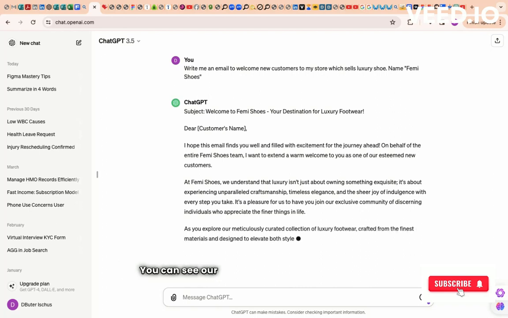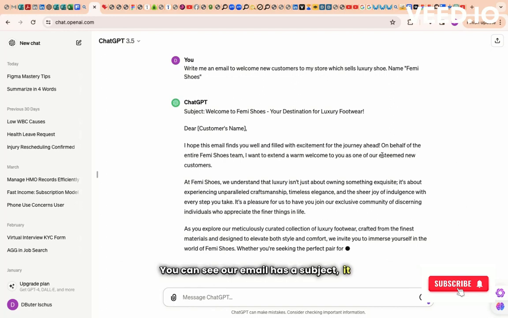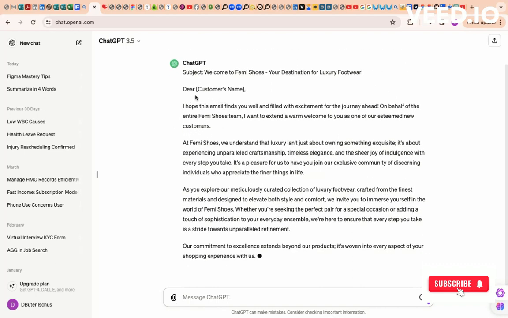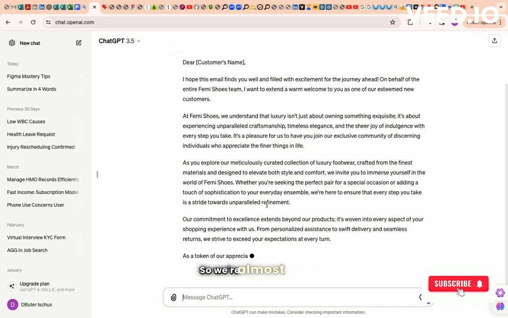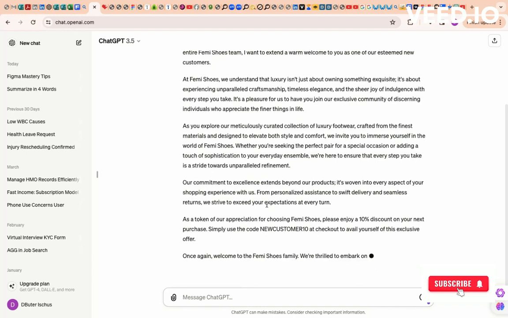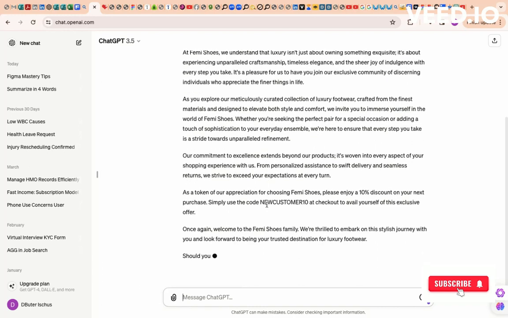Now you can see our AI has already started the job. You can see our email has a subject, it has a body, and I have network issues, so it's going to take a while. So we're almost there. We also have an ending hook, which basically does it.